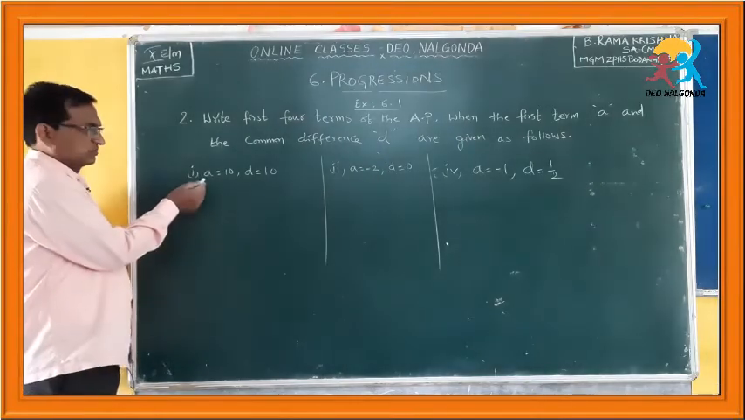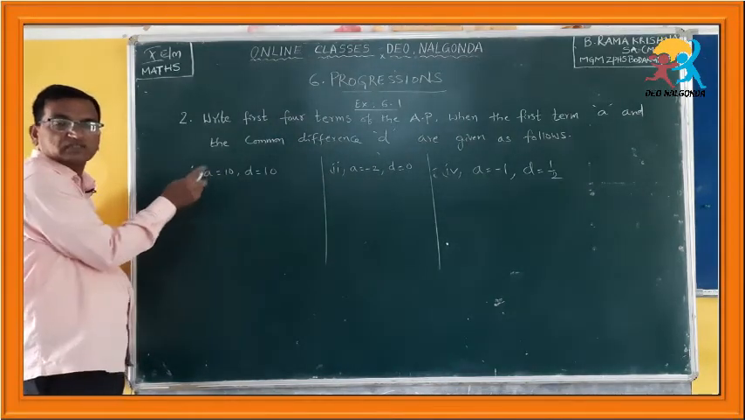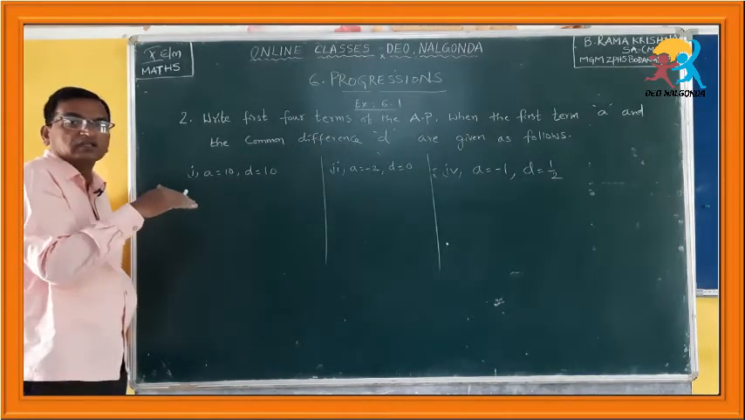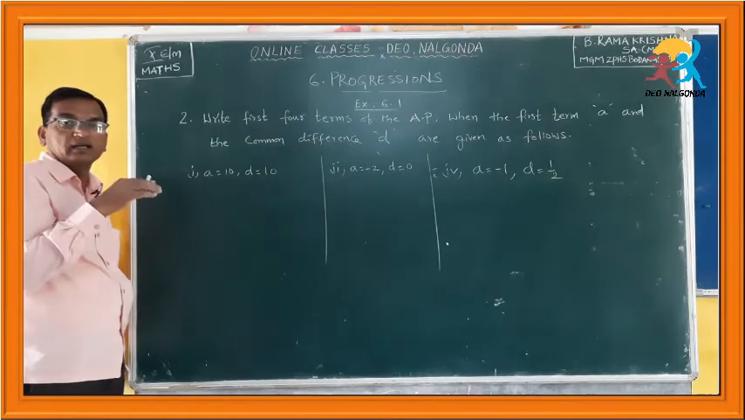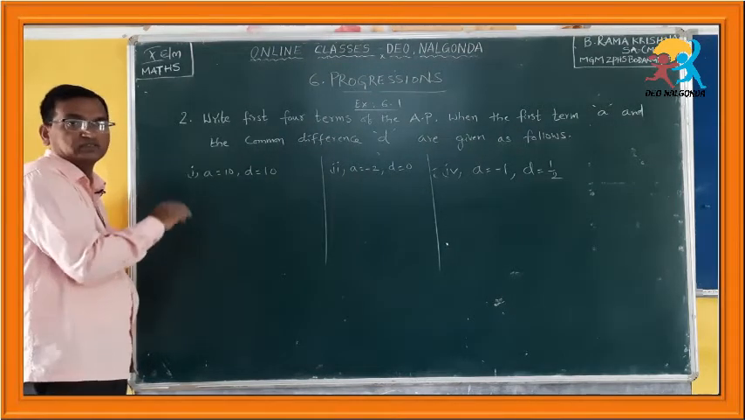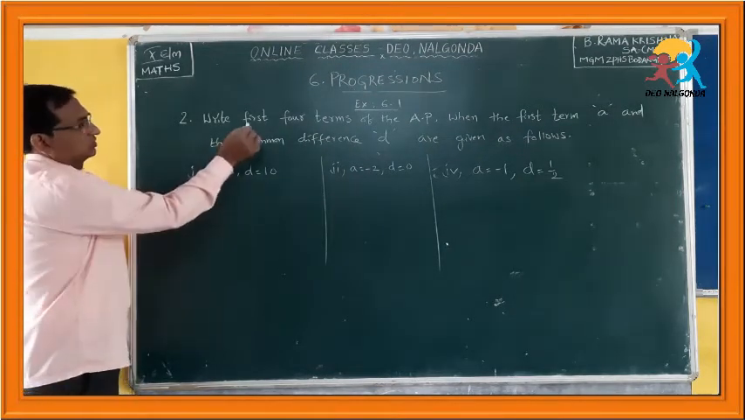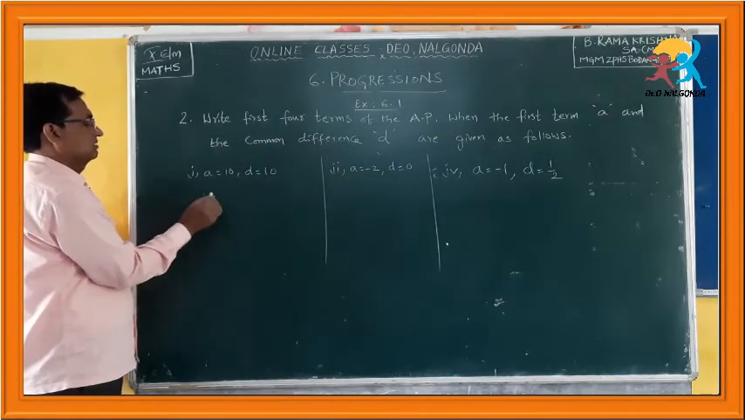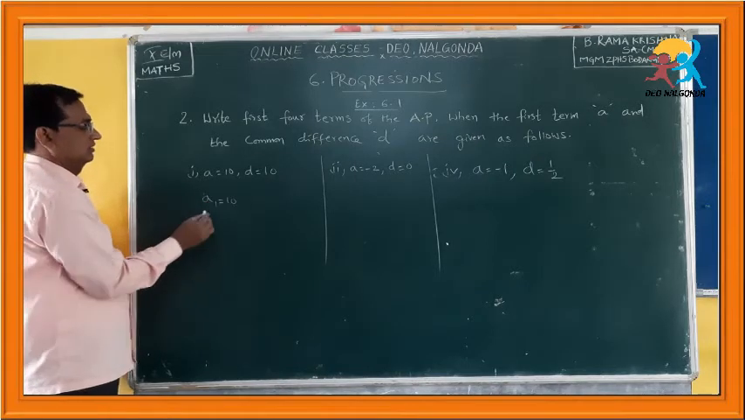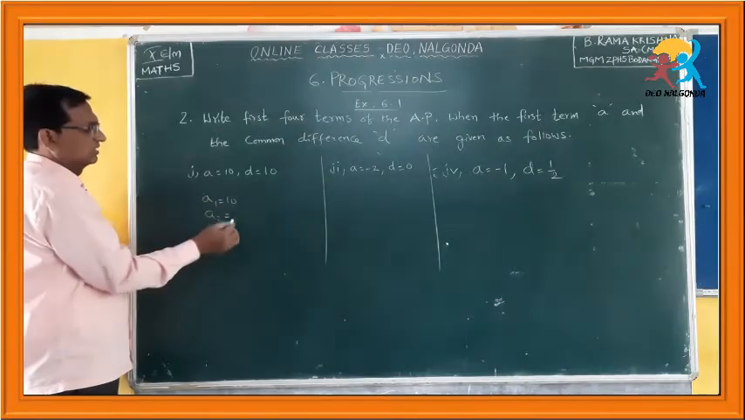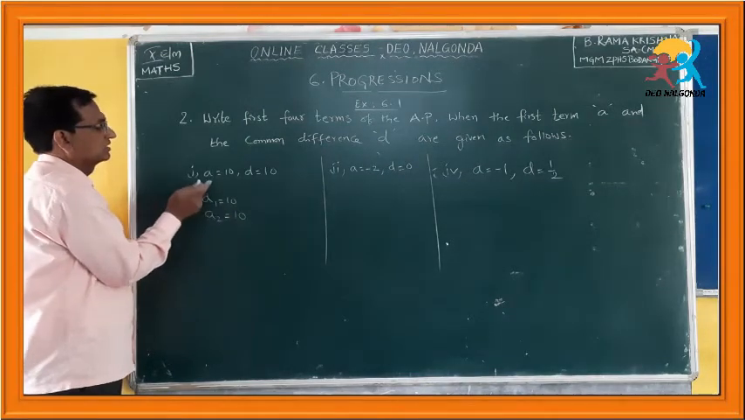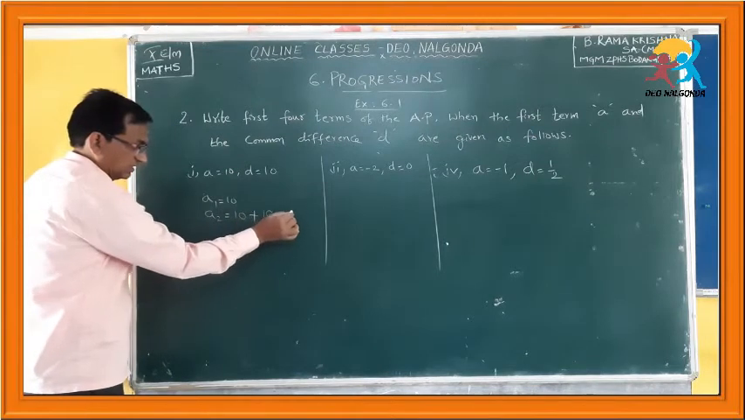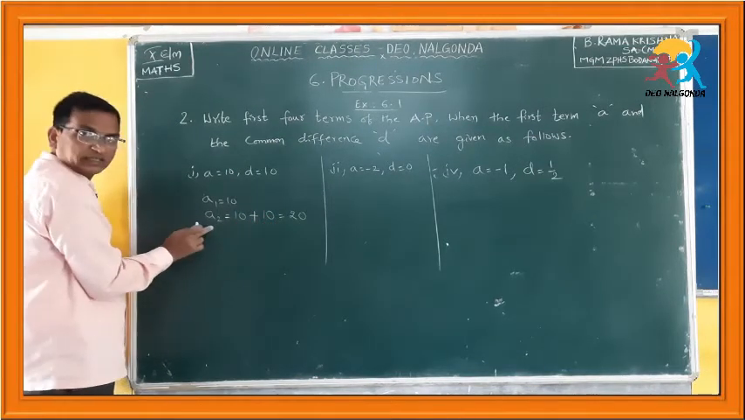So, in the first problem, a is equal to 10 means what? The first number is given, that is 10. What is d? d is the common difference, the value which we have to add to get the next number, that is the fixed value. So he is asking us to write 4 terms. The first term a, or A1, is equal to 10. A2 is equal to how much? The first number should be added with the common difference. Therefore, 10 plus 10 is equal to 20. This is the second number.